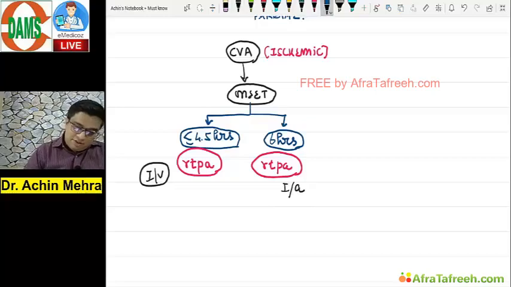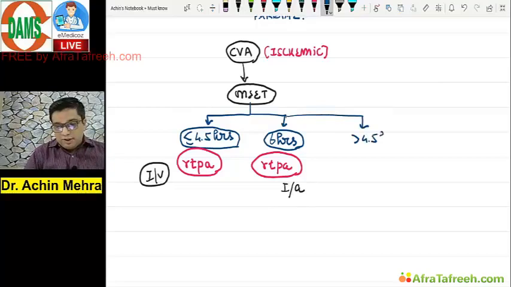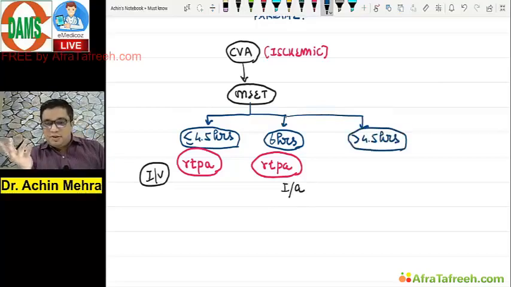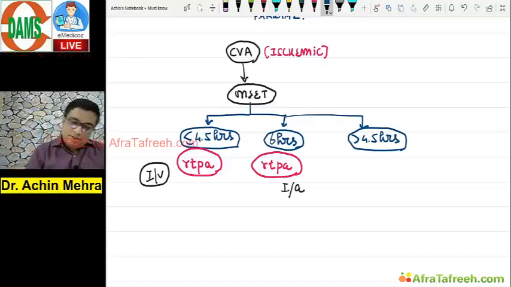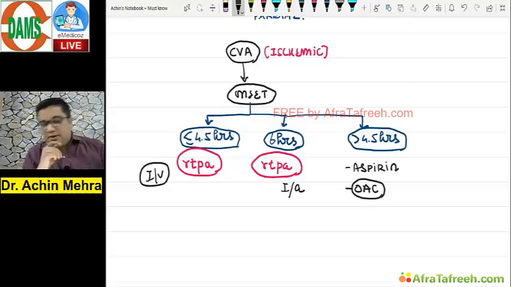Anyway, if it is beyond 4.5 or 6 hours, then what to do? That means my patient has come and I cannot do an intra-arterial thrombolysis. What else can I give to my patient? I can give him antiplatelet, aspirin, and second drug, don't forget the oral anticoagulant. Oral anticoagulant. Okay. So this is the mode of management of an ischemic stroke.